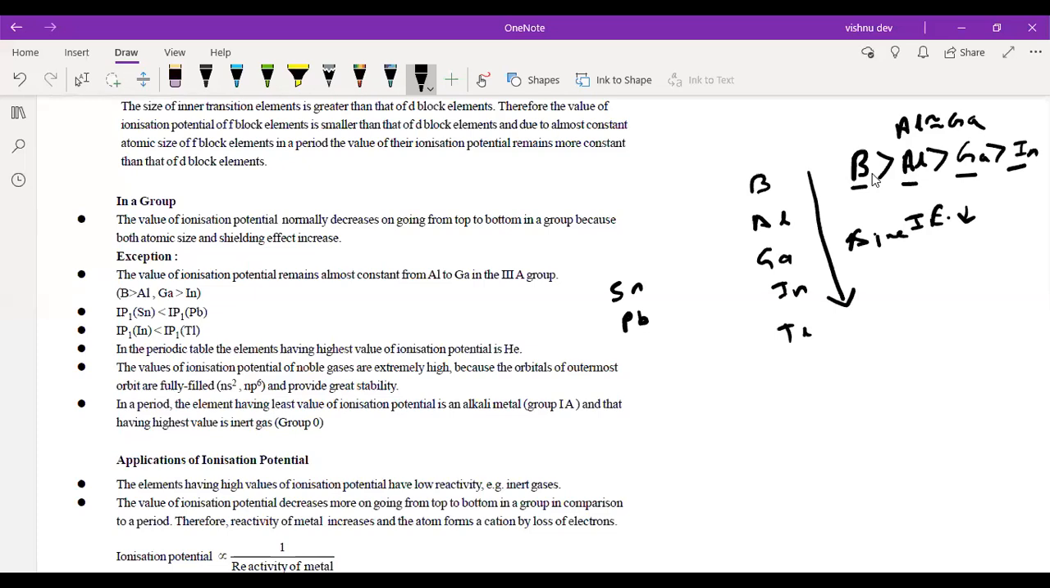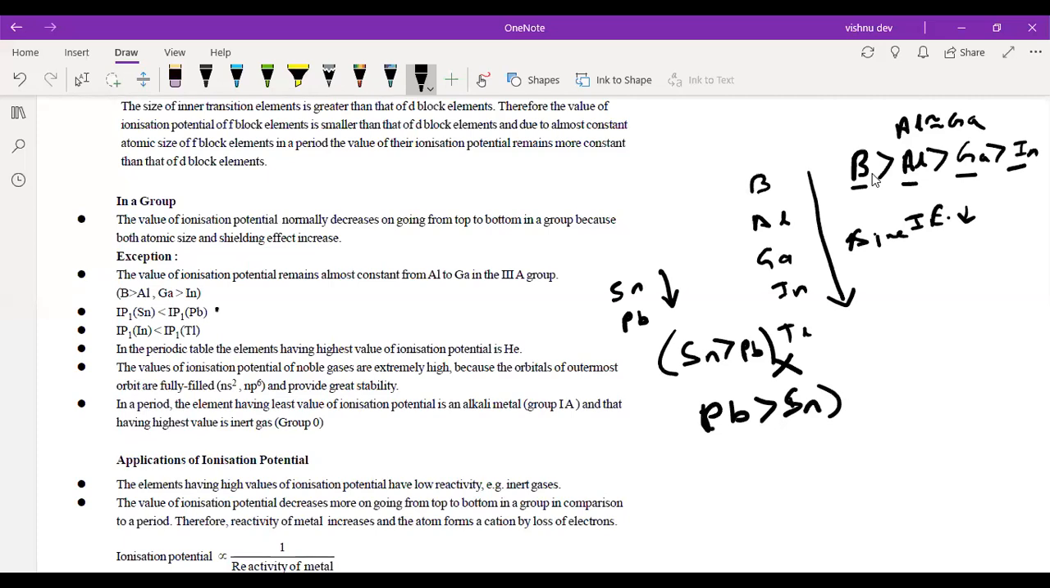So Sn, right? Then Pb. Ideally, according to general trend, Sn should have higher ionization potential than Pb. But this doesn't happen. According to the exception, it would be Pb greater than Sn. So this is also one exception. This exception you have to remember.